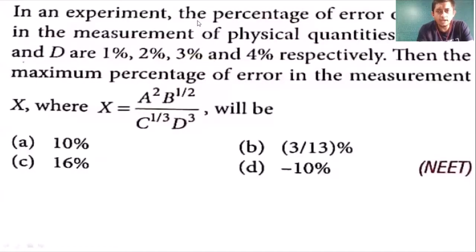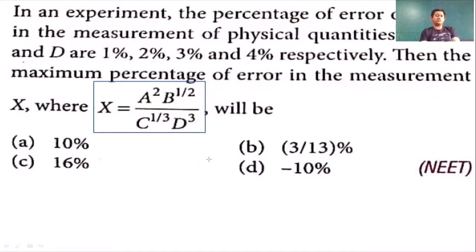तो हम लोगों को डियर स्टूडेंट्स एक इक्वेशन दिया गया, और हम लोगों को कहा गया कि x is equals to a raised to 2, b raised to half, c raised to 1 by 3 and d raised to 3. तो हमसे पूछ रहे what is the percentage error in x if percentage error in a b c d are given to you. a b c d में percentage error दिया हुआ है, तो x में percentage error कितना आएगा. तो सबसे पहले तो हम लोग इसको relative error के concept पे solve करेंगे.